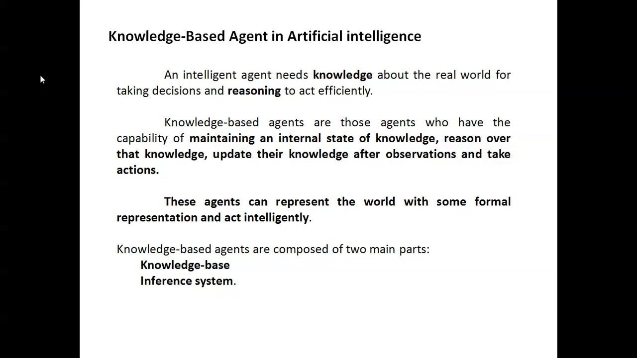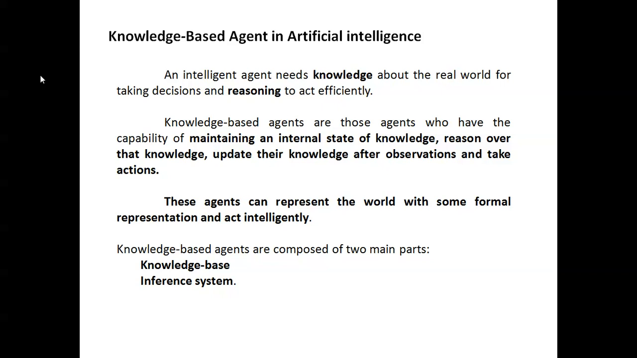So an artificial intelligent agent. Knowledge, the real world, we can say that's decision making, reasoning. This thing will be done efficiently by artificial intelligence. Knowledge-based agents are those who have the capability of maintaining an internal state of knowledge, reasoning over that knowledge, and updating their knowledge after observations and taking actions.